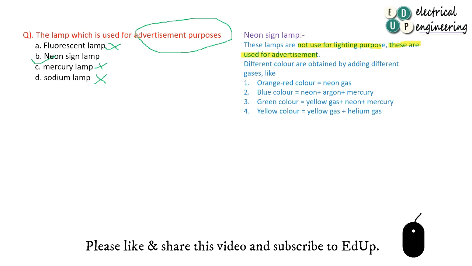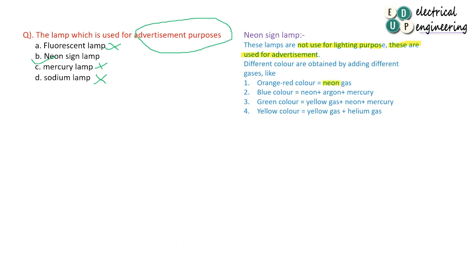Different colors are possible by adding different gases: orange red is possible by neon gas, blue color by neon, argon and mercury, green color by yellow gas and neon and mercury, yellow color by yellow gas and helium gas. So these are the four possible colors achieved by adding different gases. So the answer is neon sign lamp.